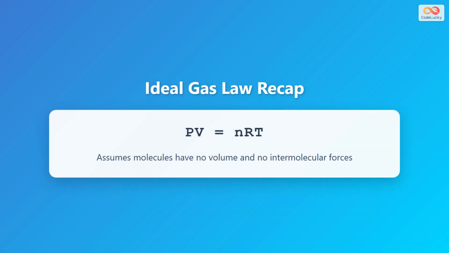Let's quickly recap the ideal gas law. The equation PV equals nRT relates pressure, volume, number of moles, the gas constant, and temperature. This law works beautifully under certain conditions, but it's built on two major assumptions. First, it assumes that gas molecules are point masses with absolutely no volume. Second, it assumes there are no intermolecular forces, meaning molecules don't attract or repel each other at all.